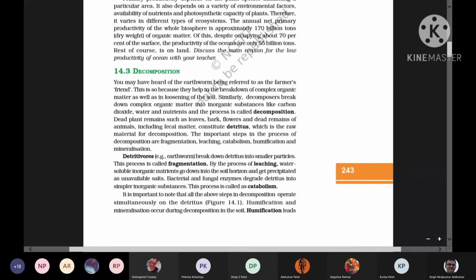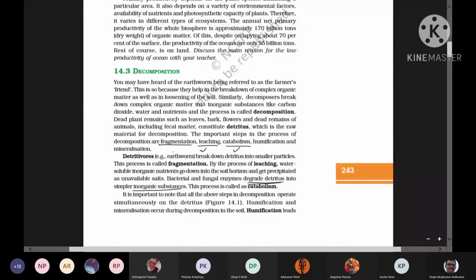Those enzymes degrade this detritus, and this process is called catabolism. So the third step is catabolism. First we have seen fragmentation, second leaching, and third is catabolism, right?